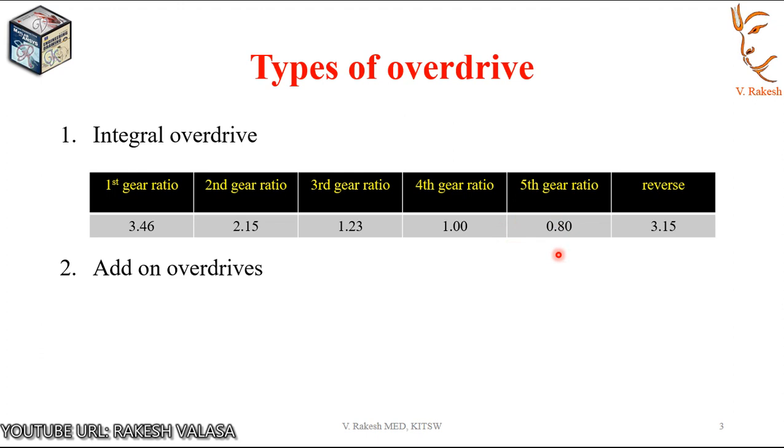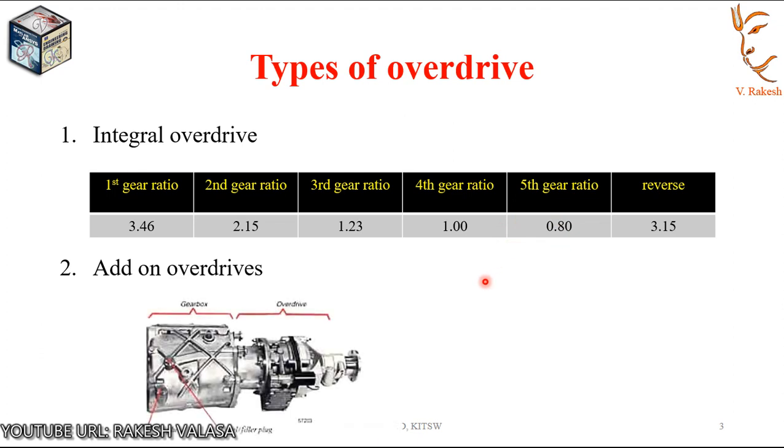Second one is add-on overdrives. The add-on overdrives are generally installed at the rear of the transmission, between the transmission output shaft and the drive line. It may be noted that mostly overdrives are electrically controlled through a switch. The switch is assembled on or near the gear shift lever. An electric solenoid controls the hydraulic system in the overdrive unit to actuate a sliding clutch that forces it to mesh with the overdrive gear.